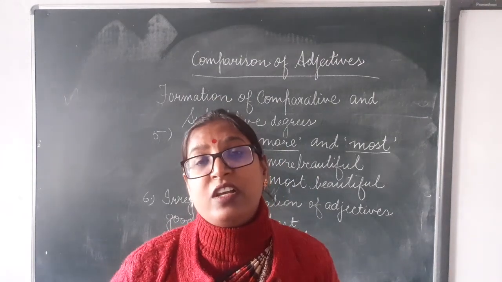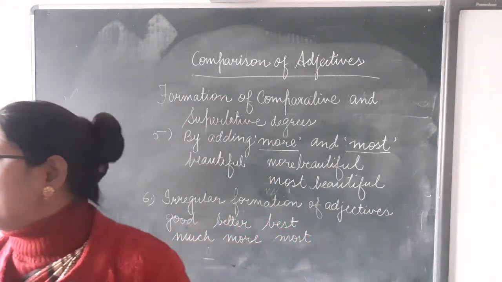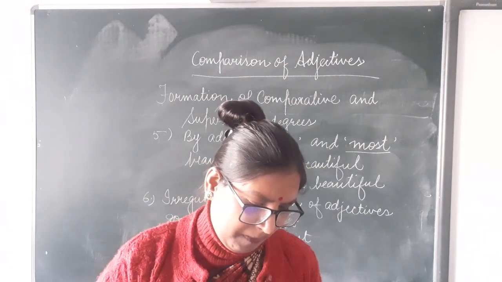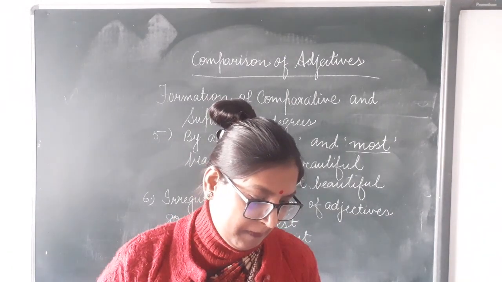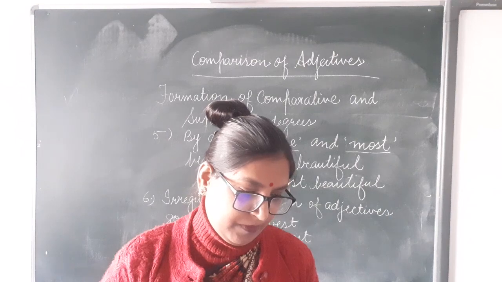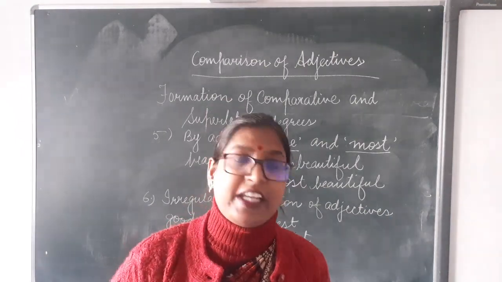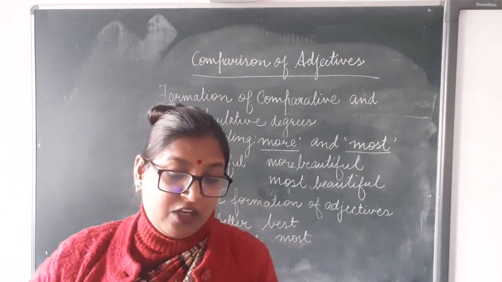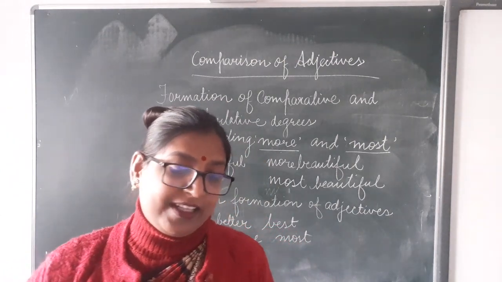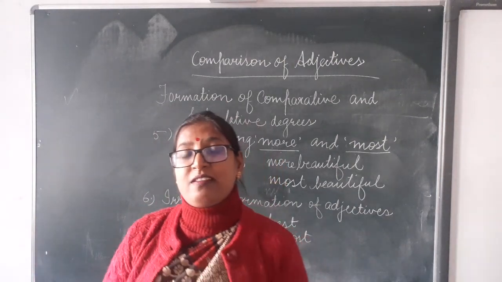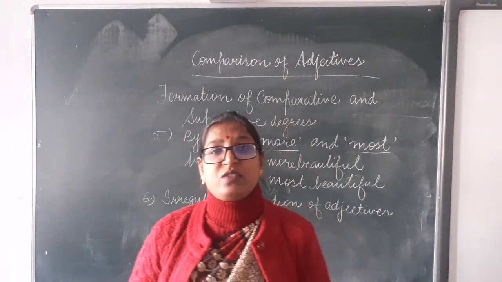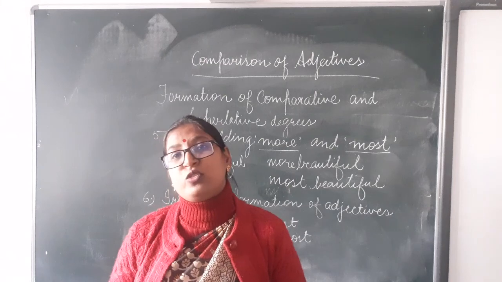And dear children, rule number 3 we studied, by doubling the final consonant. Beta, remember that there are exemptions to this rule also. In some of the cases, with some of the words, we do not follow these rules.